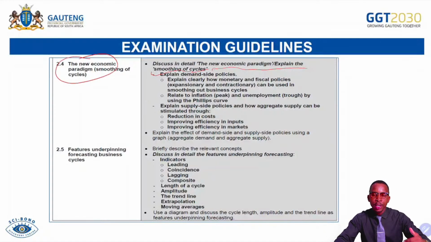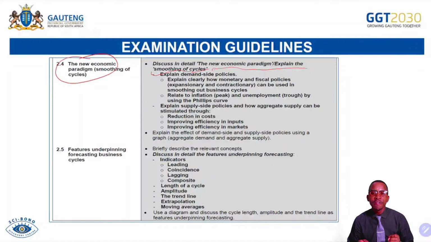And then we move still on the paradigm, the supply side policies. That's when we talk about factors that can be used by the government to influence aggregate supply in the economy. Remember, it is very important for the government whenever it intervenes that it influences both the demand and supply, so that if ever they happen to influence the demand, remember what can happen. Influencing the demand alone without the supply, that can lead to more money available in the economy, or more money supply. That's when there will be more money chasing few goods in the economy.